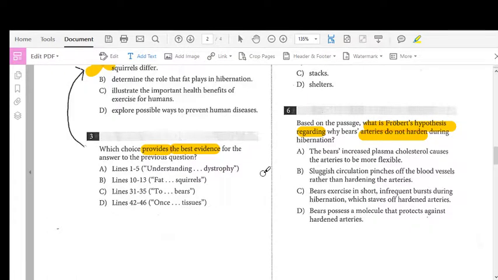It says, which choice provides the best evidence for the answer to the previous question? So I'm going to go back and look at these lines to help me choose textual evidence to support what I chose here. Now, if I couldn't pick something here because I have no idea what this article was about, look at these different choices. This gives us 4 paragraphs we can look at. One of these 4 paragraphs contains the main purpose of the research, so I don't have to go back and reread the whole passage. I can just look at these chunks if I struggled with number 2. If I got number 2 correct already, I can just look at these to find the evidence that supports that statement. So I'm going to look back at lines 1 through 5.